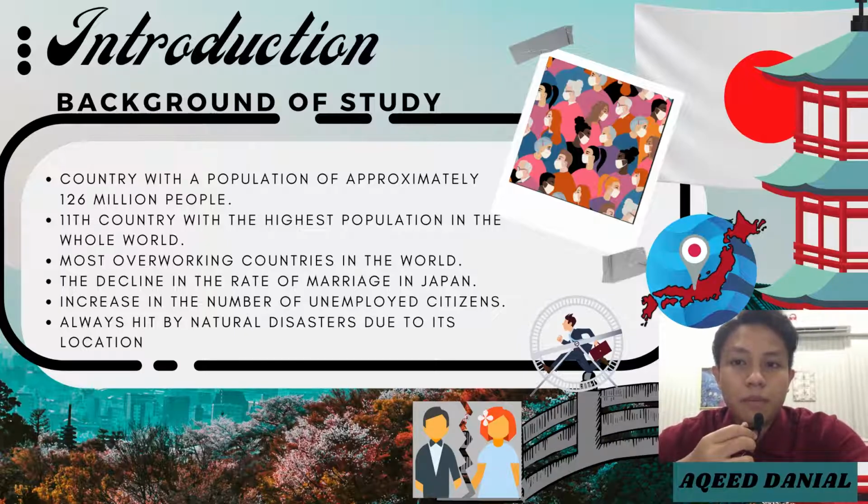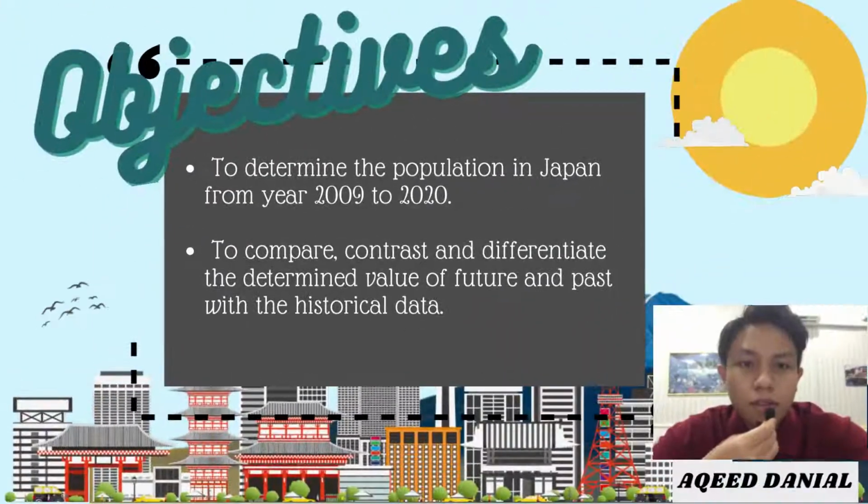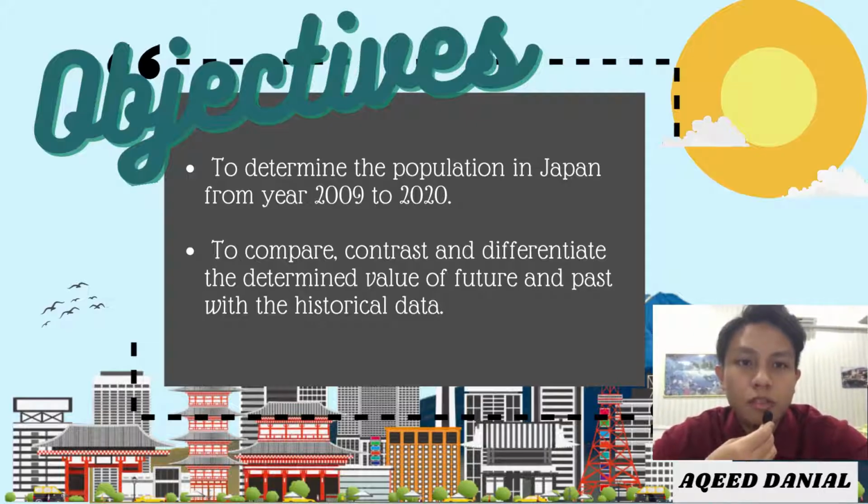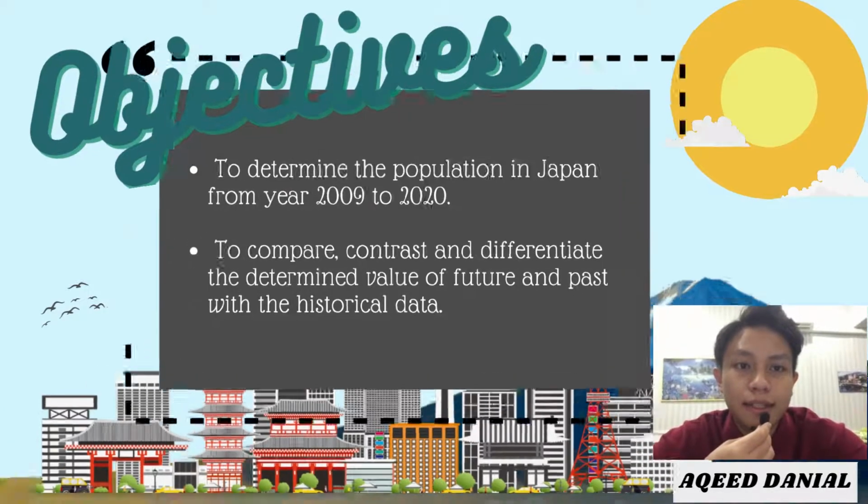Japan was always hit by many types of natural disasters. The natural disasters involve floods, tsunamis, earthquakes, typhoons, cyclones, and volcanic eruptions. The objectives of our group conducting this study are to determine the population in Japan from the year 2009 to the year 2020 and to compare, contrast, and differentiate the determined value of future and past with the historical data.